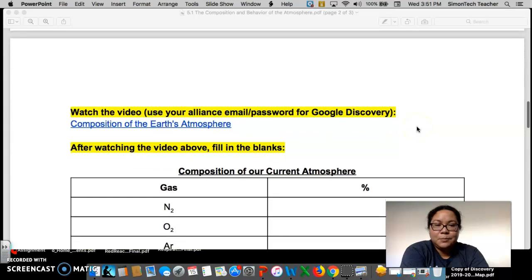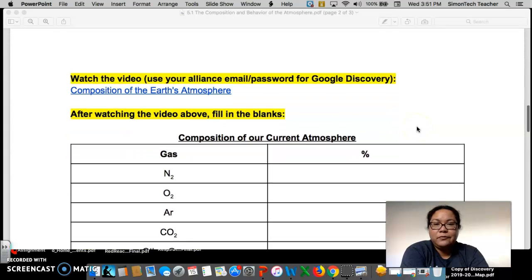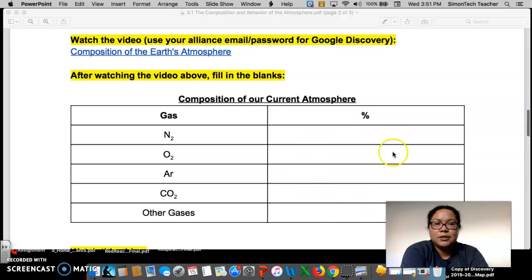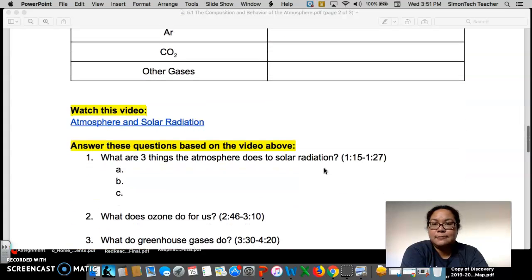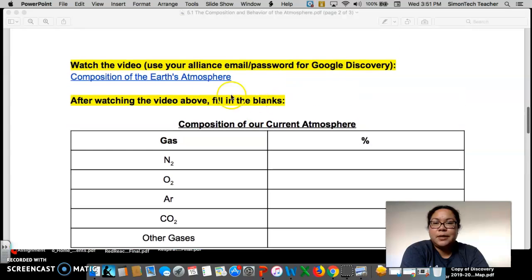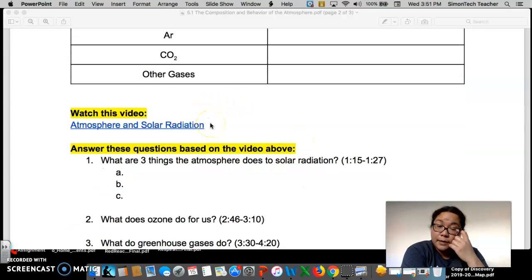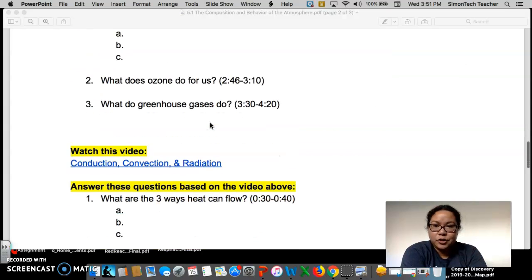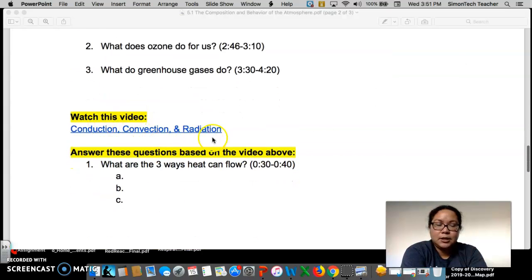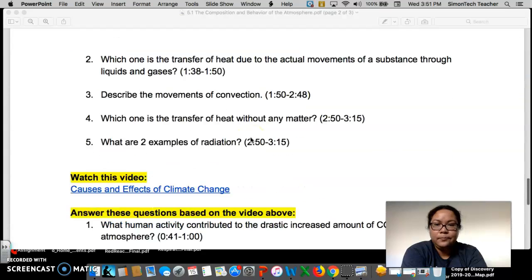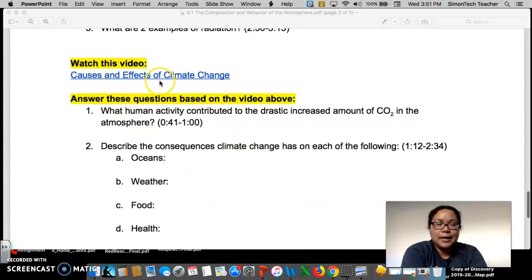The next parts of this assignment will be videos, and I have created questions for you that I believe are the most important parts of the video that I hope you will be remembering and taking away from the lesson. The first one is about the composition of Earth's atmosphere. The second video, atmosphere and solar radiation. The third one, conduction, convection, and radiation. And the last one, causes and effects of climate change.